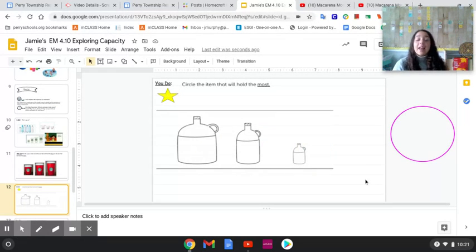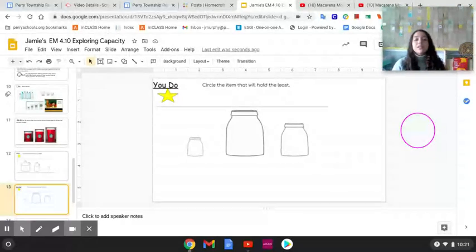Okay, now it's going to be your turn. Remember, you always do the slides that have the yellow star. You're going to circle the item that can hold the most. Say most. Great job. You'll move this pink circle over to the container that can hold the most. So look carefully at your choices. Which one can hold the most?